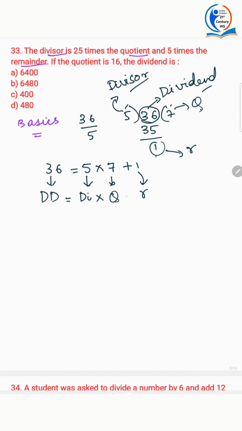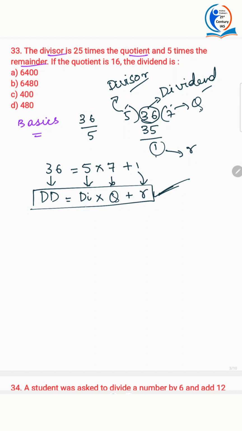Okay. So now, what are you getting? You're getting this. Dividend is equal to divisor into quotient plus remainder. This is the derivation of the formula. Instead of mugging it up, you will know how you got this and you will apply this. Okay, this is as simple as that. Now come to this question. The divisor is 25 times the quotient.